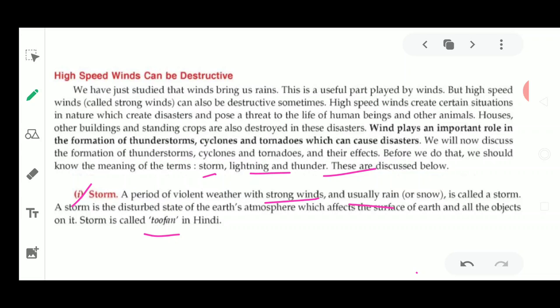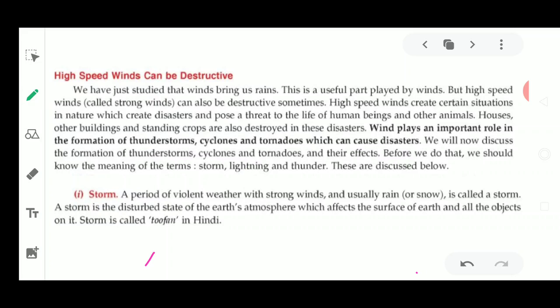This storm is a disturbed state of Earth's atmosphere, which affects the surface of the Earth and all the objects on it. Why is it developed? It is developed because of low pressure. All these destructive phenomena, thunderstorms, cyclones, tornadoes, come because of a region of low pressure created on the Earth's surface, or sometimes inside the sea. So storms always affect the life of people living on the Earth's surface.